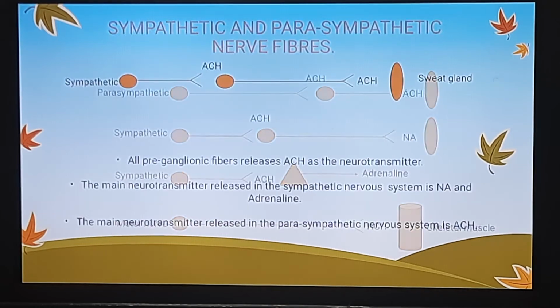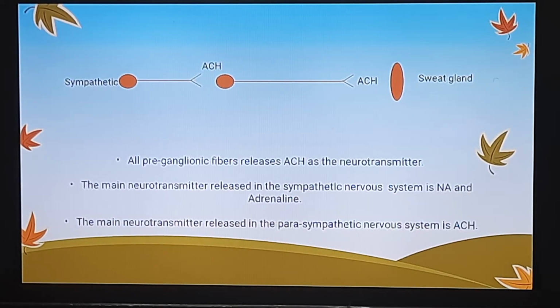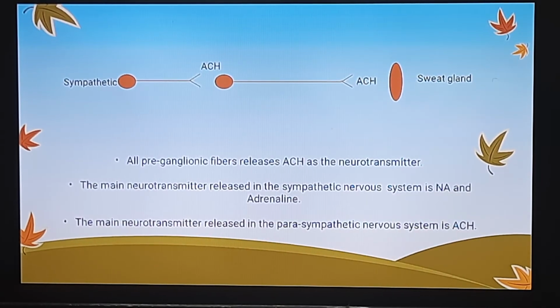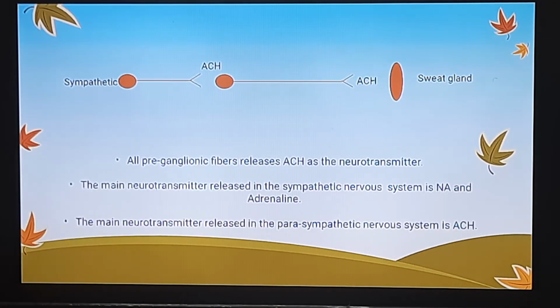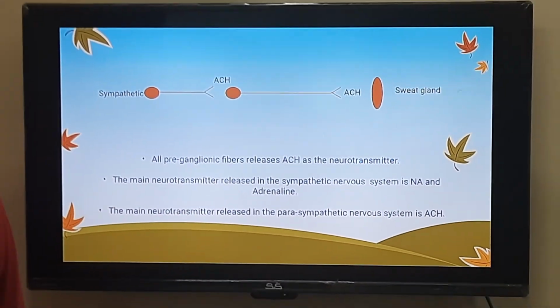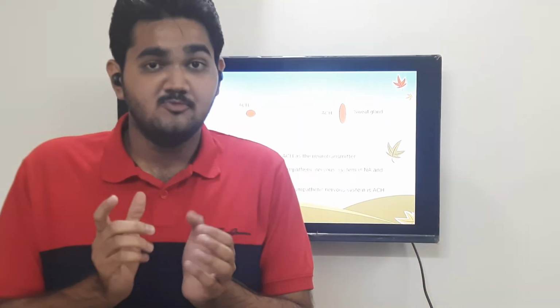But those sympathetic nerve fibers going to our sweat glands are not releasing noradrenaline, but acetylcholine. We also learned that the postganglionic nerve fibers of the parasympathetic nervous system mainly release acetylcholine. So the sympathetic nerve fibers going to the sweat glands are releasing acetylcholine.